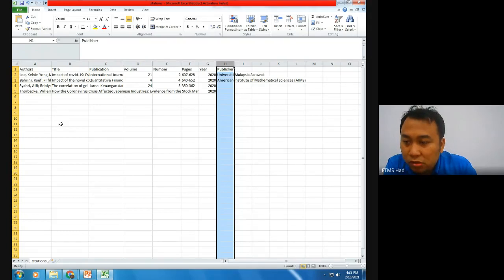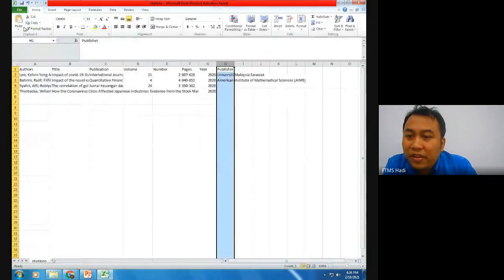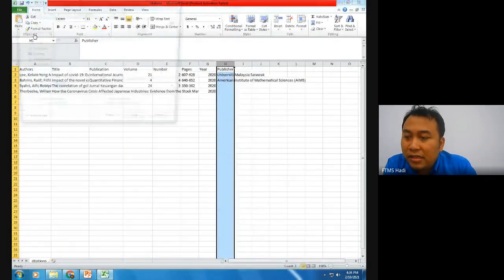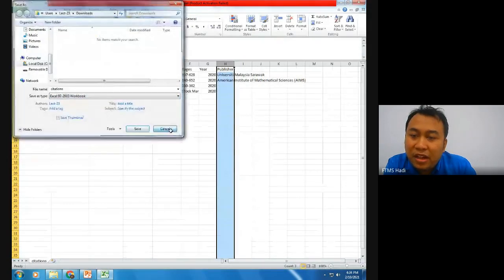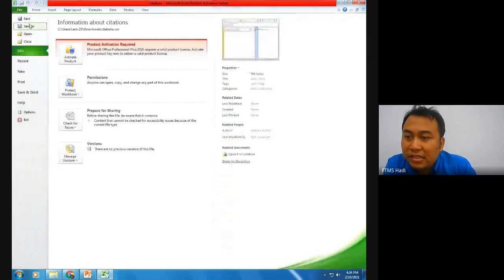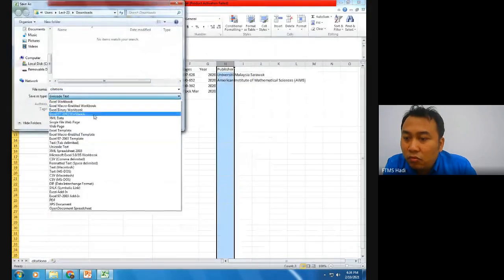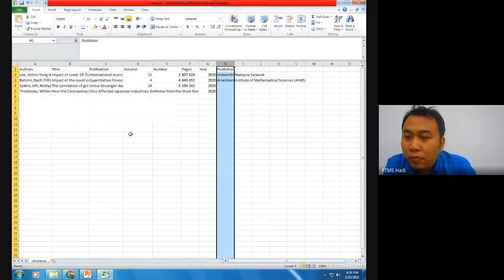So they can use this one, but do not forget, since this is CSV, once they are done with the metrics, you need to save as Excel workbook, of course. Otherwise, if they save it as a CSV file and then want to open it again, whatever they wrote is missing. So make sure they keep it safe as a workbook. Otherwise, if you keep it as CSV and open again, the file will be corrupted.